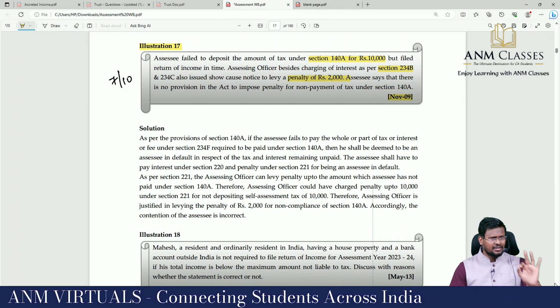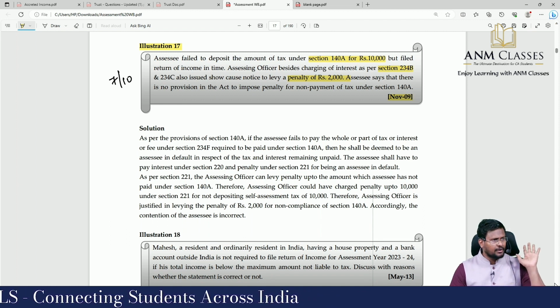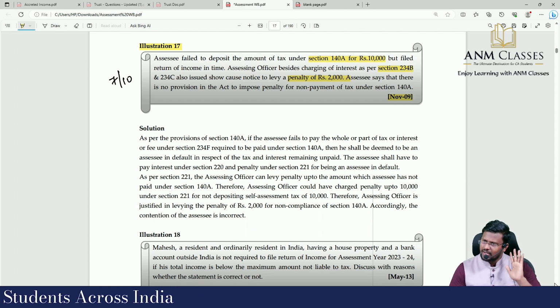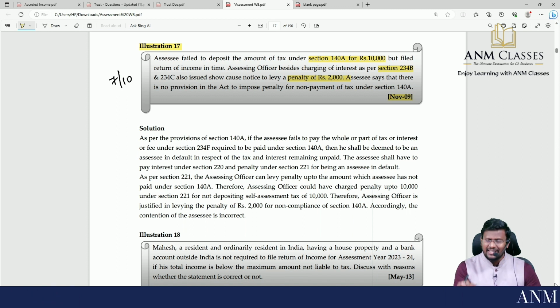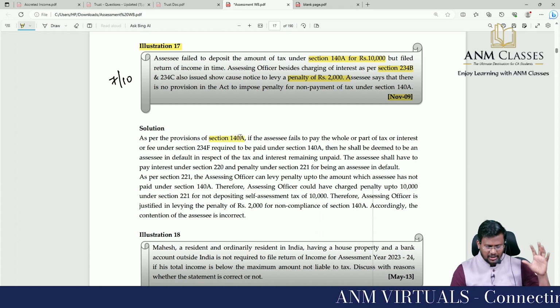While filing the return, the only thing I did was not paying the tax. For that, they have charged 234B and 234C interest, which is fair. They have also levied a penalty. How much rupees? Is that penalty valid or not is the question. As per provisions of 140A.